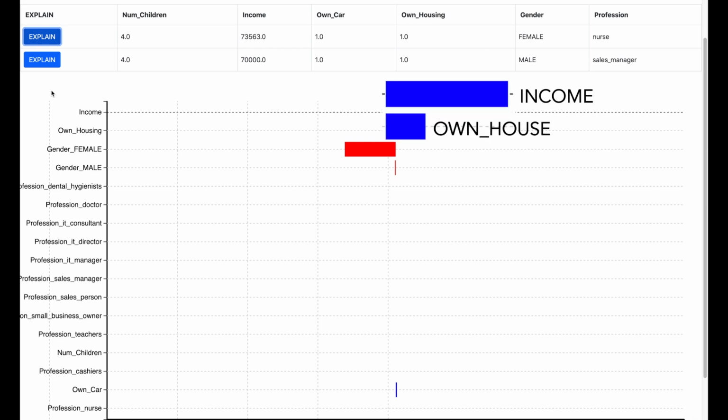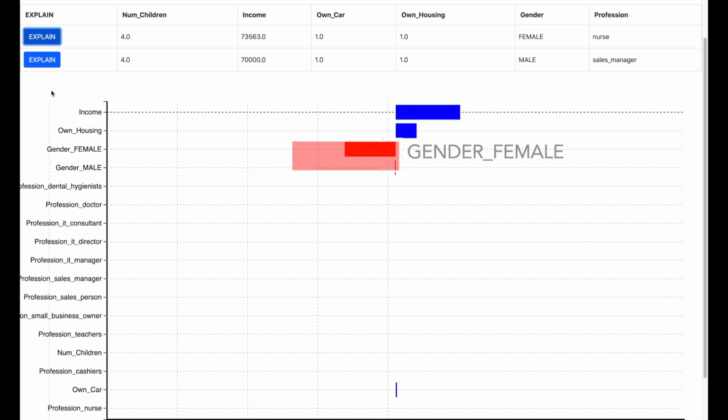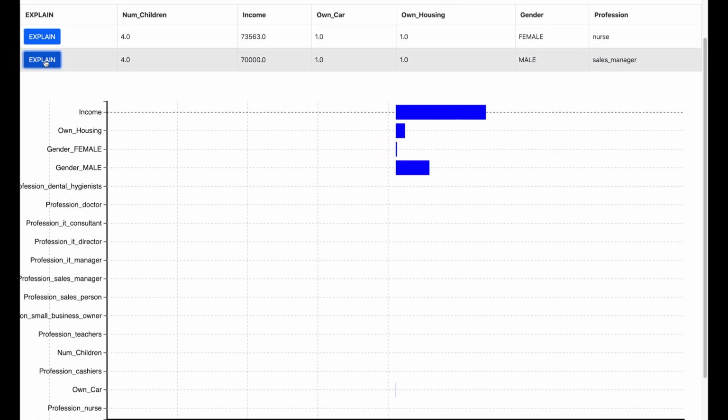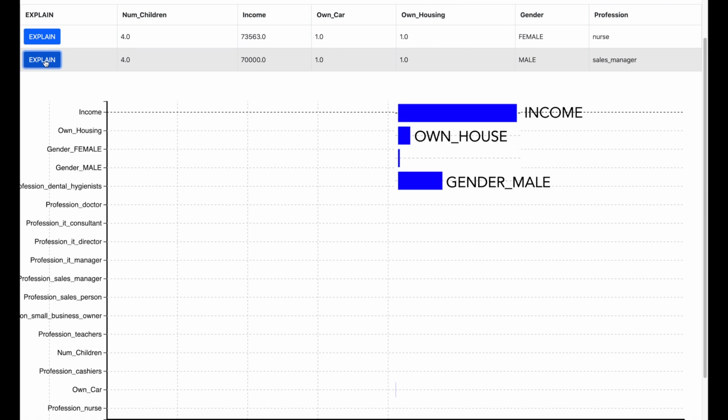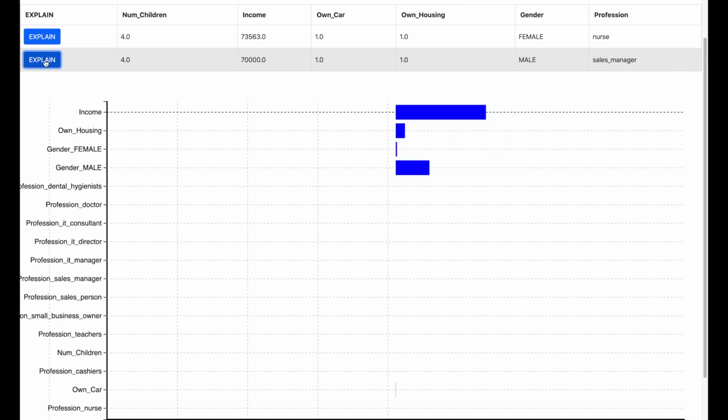The income and owning a house are contributing positively, but being a female has a negative impact. Now let us see the SHAP analysis for the male applicant. We see that the income and housing are contributing positively, but being a male is also contributing positively. So clearly being a female is not helping our female applicant.